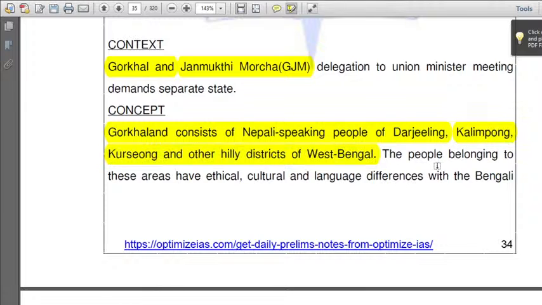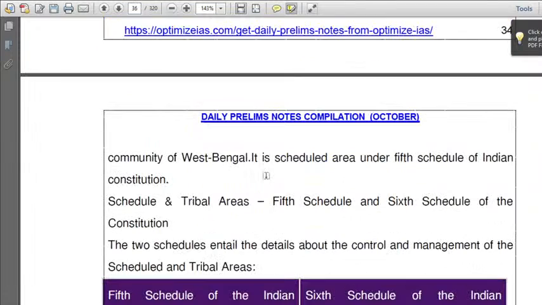As I told you before, the people belonging to these areas have ethnic, cultural and language differences with the Bengalis. Obviously, their state is Bengal, so their language will be Bengali. Since they are tribal people, they have ethnic, cultural, and language differences. Next, the community of West Bengal is in a scheduled area. What is a scheduled area? Search in Google. Next, it comes under the Fifth Schedule of the Indian Constitution.